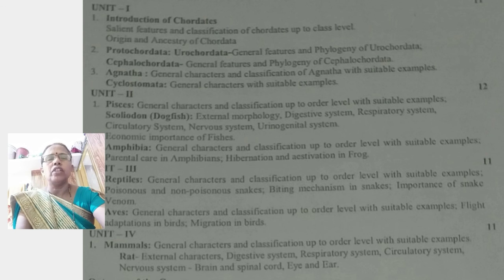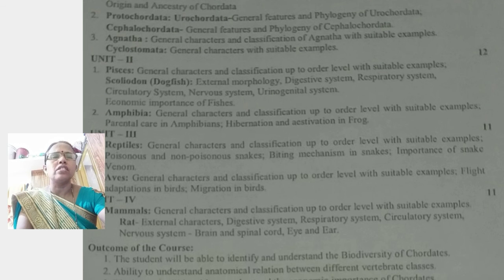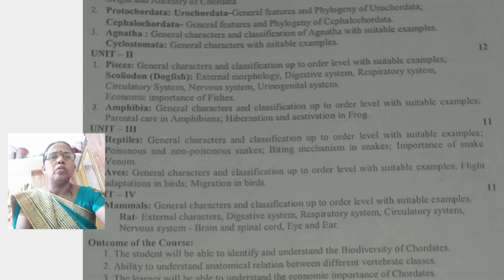One example we studied in detail is Scoliodon, commonly called dogfish. They are found in marine water. In this we studied in detail the Scoliodon: external morphology, digestive system, reproductive system, circulatory system, nervous system, urinogenital system, and also the economic importance of fishes.